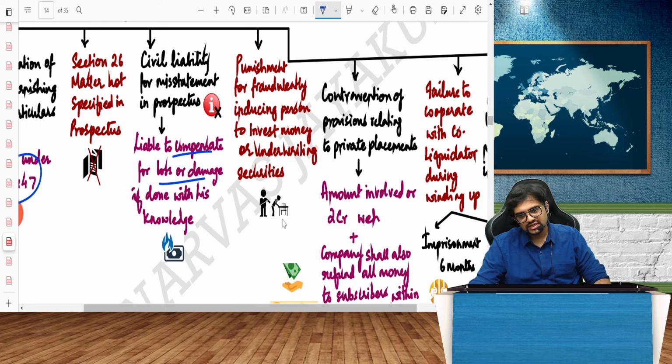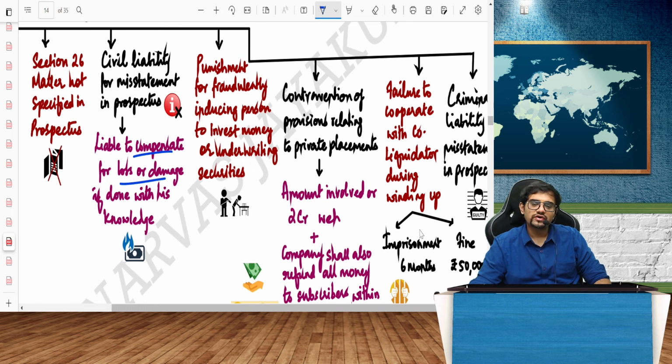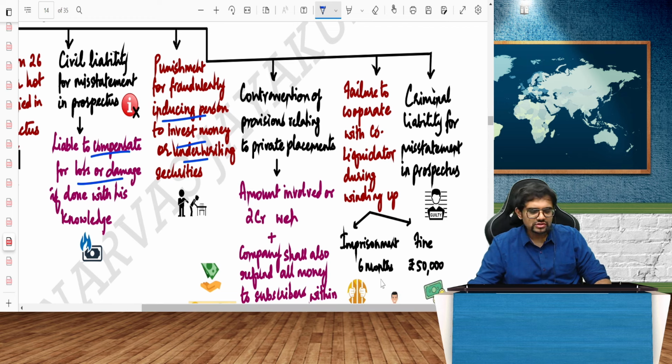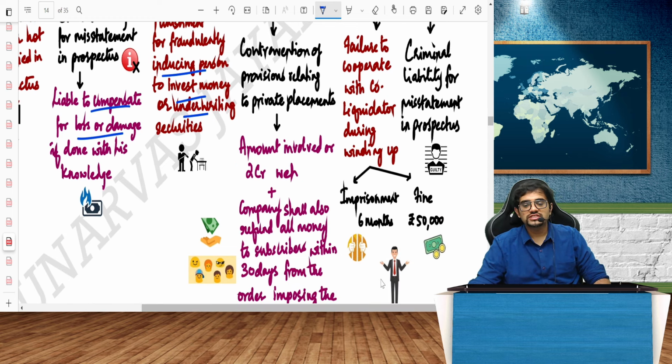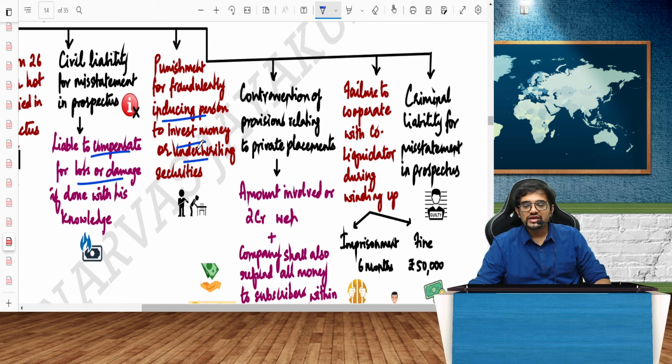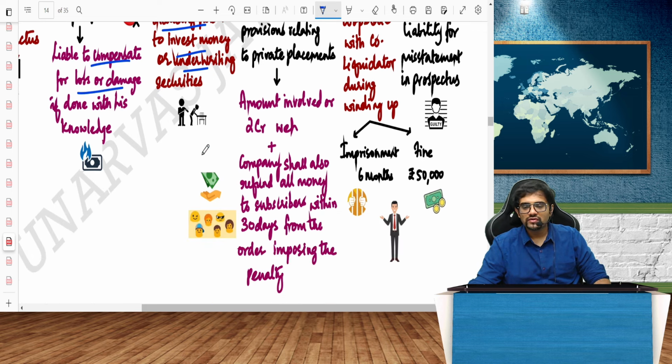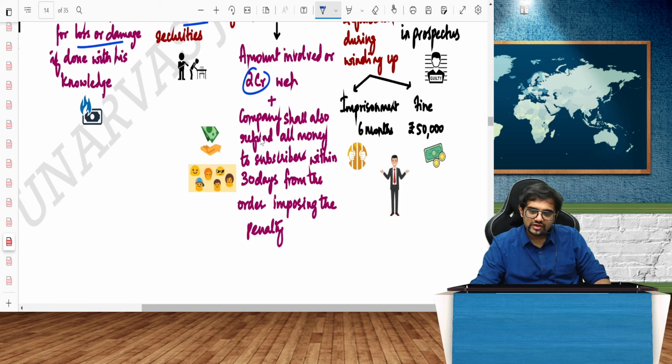Civil liability is there. Apart from that, there's also punishment for fraudulently inducing any other person to invest in the company. Everything leads you to 447. And if you have contravened any of the private placement related provisions, the amount involved or 2 crore, whichever is higher, and the company will also refund all the money.